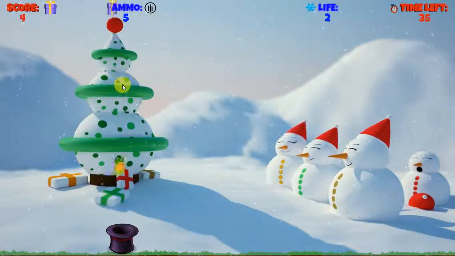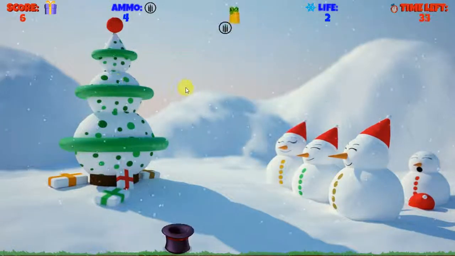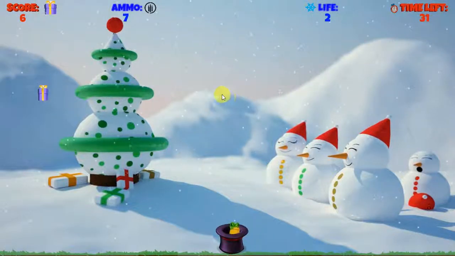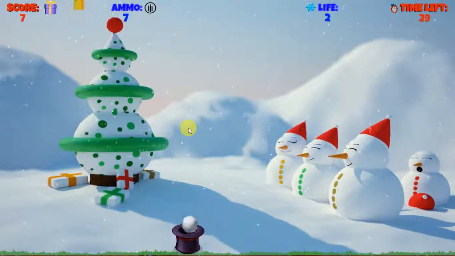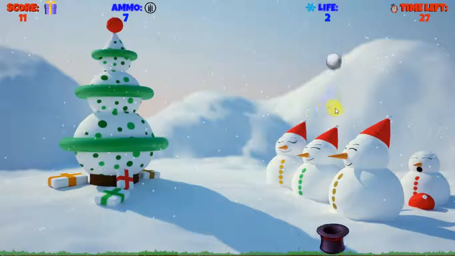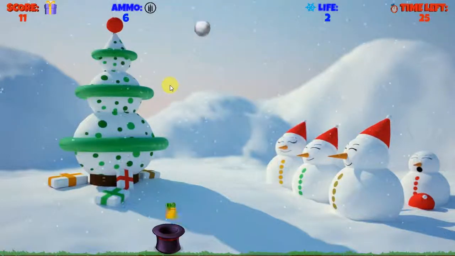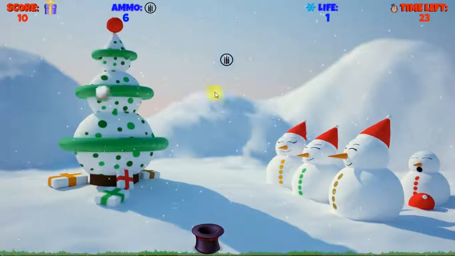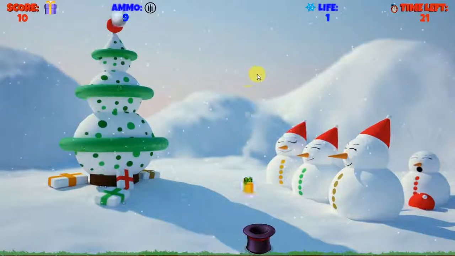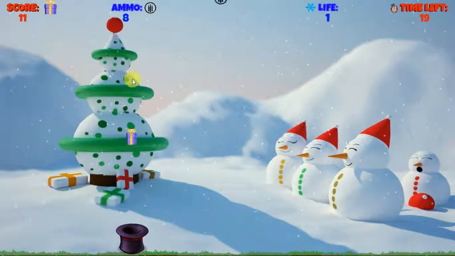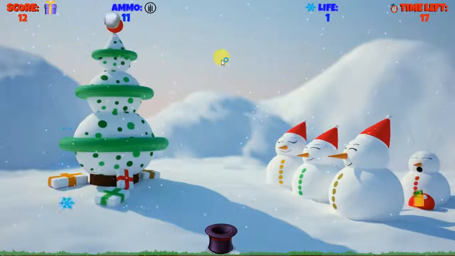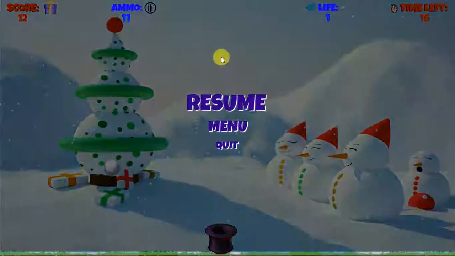And even if we use the bullets to fire the snowballs, it will burst and we will get some bonus points. So even ammo we have to catch, so for having more bullets. And we can use escape button in between at any time of playing the game to go for the resume or menu and quit. So we will go to menu.